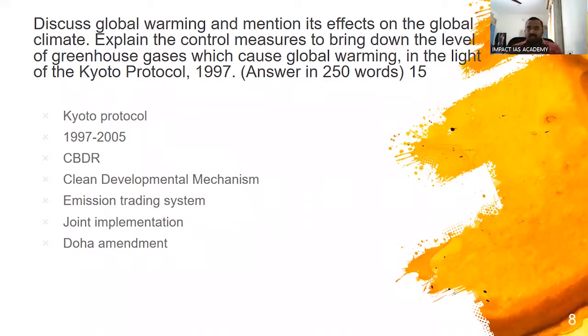And you can talk about the Doha Amendment. In addition, to do some more value addition, you can talk about how this evolved over a period of time. Because the Kyoto Protocol did not work very well. Some of the countries pulled out of this agreement. So what was the end stage, whether it was able to achieve its goals completely, or what were the lacunae. We can talk about that. Then we can also mention a few lines about the Paris Agreement, what is its goal and what state it is currently in, as in the conclusion.